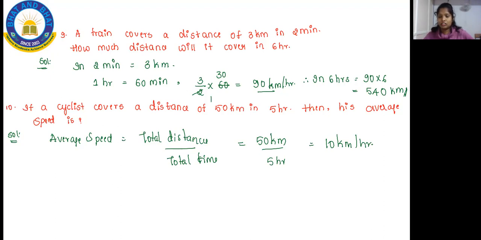Oh, there is no 9N here, dear. Which one? Where is it? Okay, 90 kilometer. This is 90 kilometer. So this is 90 into 6.